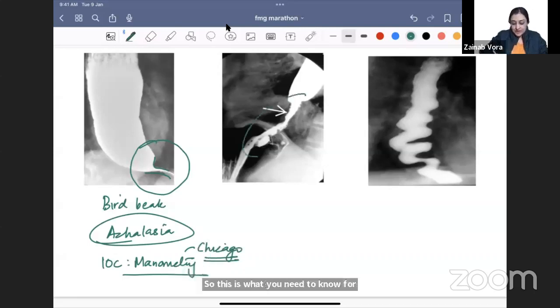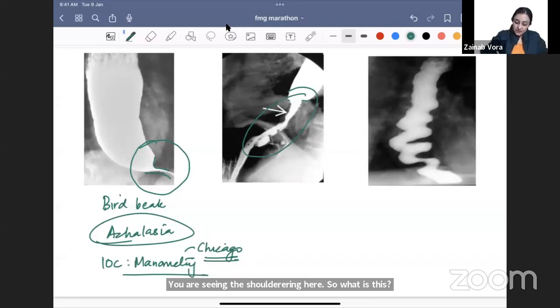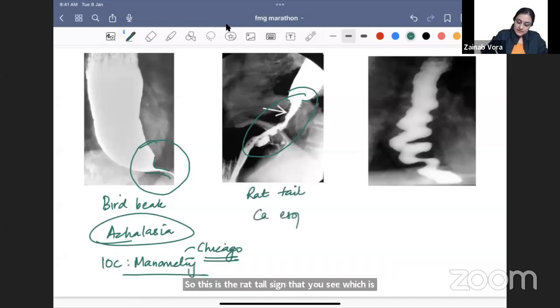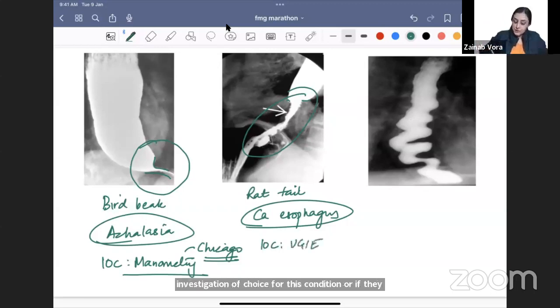On the other hand, ye stricture dekho, you are seeing very irregular outpouching, you are seeing this shouldering here. So what is this? This is a malignancy. Malignancy is going to be irregular, right? So this is the rat tail sign that you see, which is seen in CA esophagus. Any malignancy, we will have to biopsy to prove that it's a malignancy. Esophagus biopsy kaise karenge? By an endoscopy. So the investigation of choice for this condition, or if they ask you what will be the next step, what will you answer? You will do an upper GI endoscopy and you see the mass and you biopsy it, right?